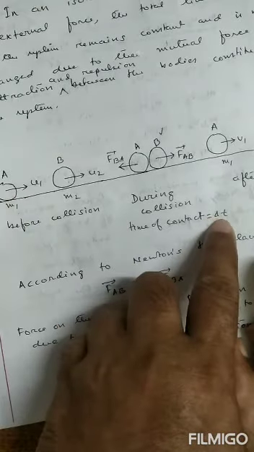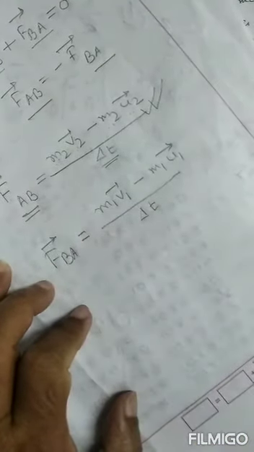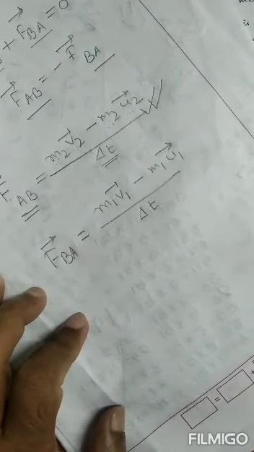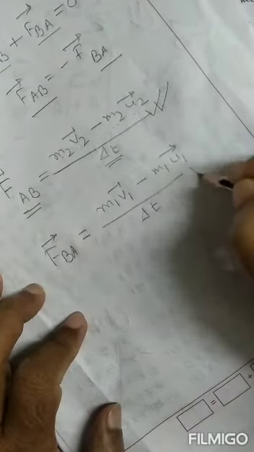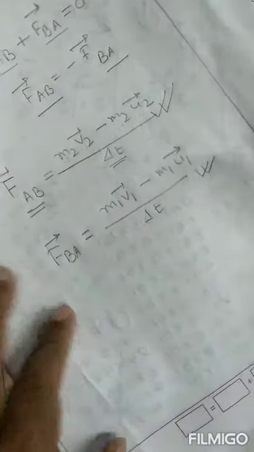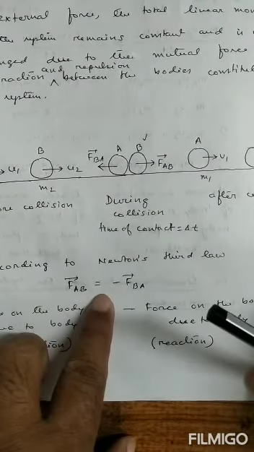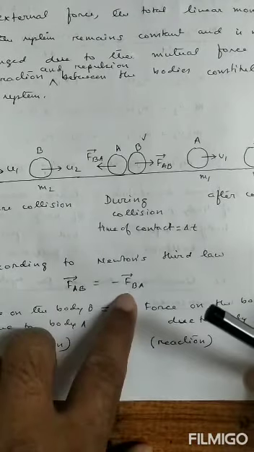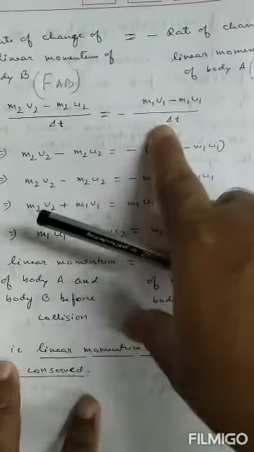In what time does the momentum change? In time delta t. Therefore, what is FBA? FBA is m1 v1 minus m1 u1 divided by delta t. These two expressions of force, we have to substitute in this equation. We have to substitute FAB and FBA in this equation. When we substitute these two forces, what do we get?